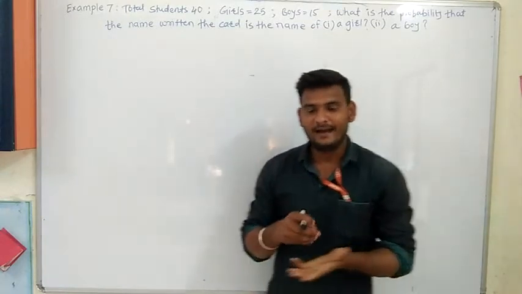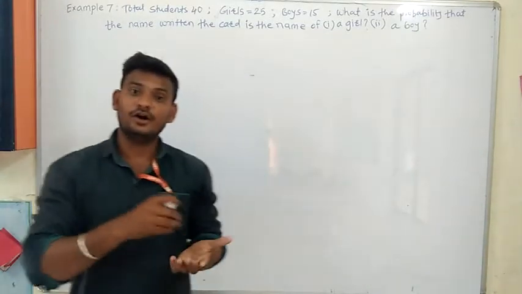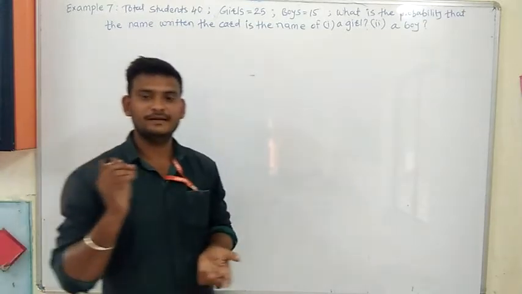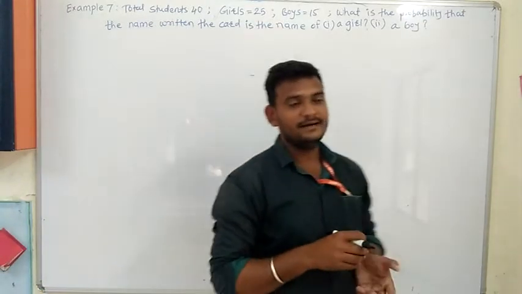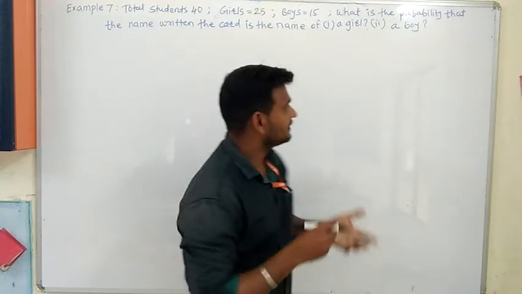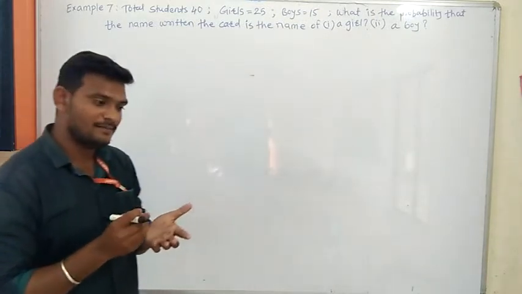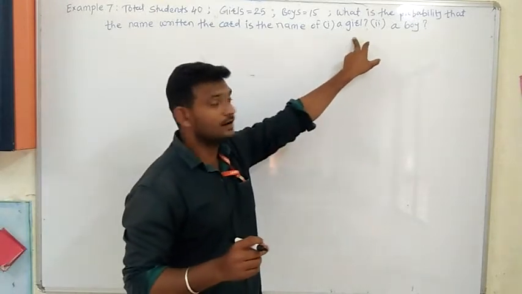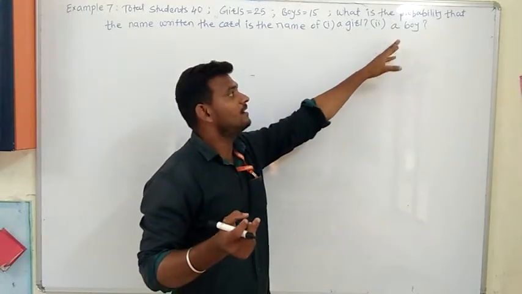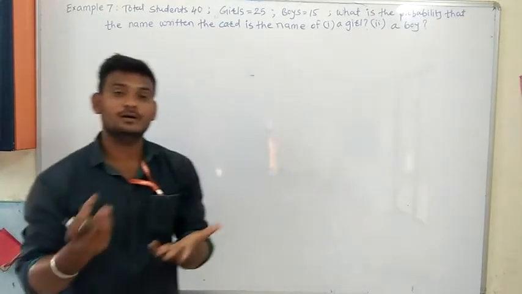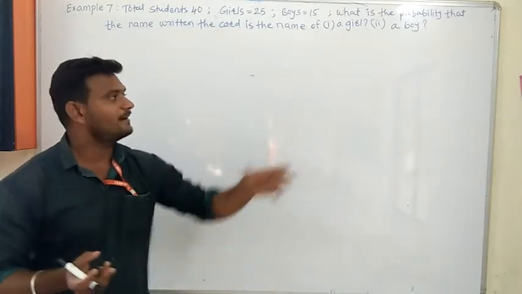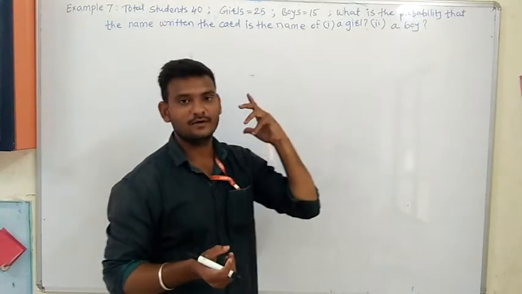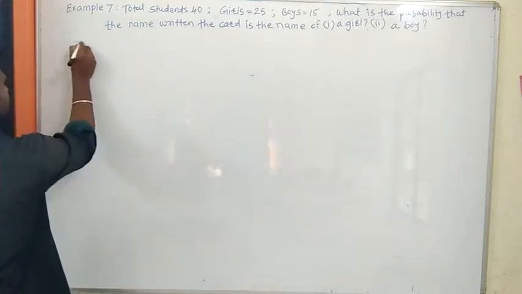स्टीयर करने के बाद I have taken or drawn one card from the bag without seeing into the bag. Then what is the probability that the name on the card will be a girl or a boy? Draw करने के बाद वो girl का आने का चांस कितना है and boy का name आने का चांस कितना है, that we have to find here. Let us see.